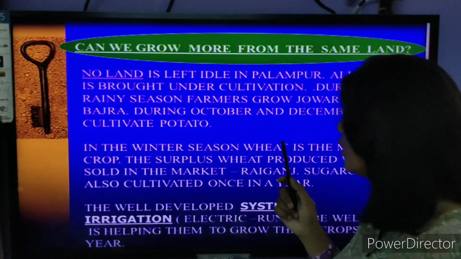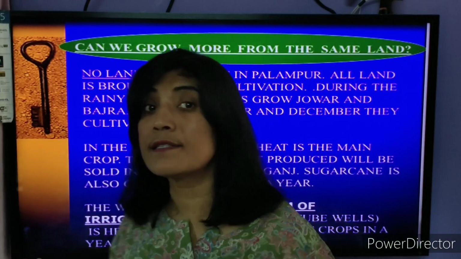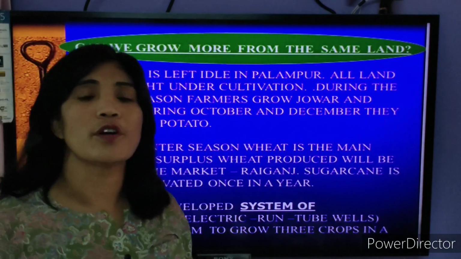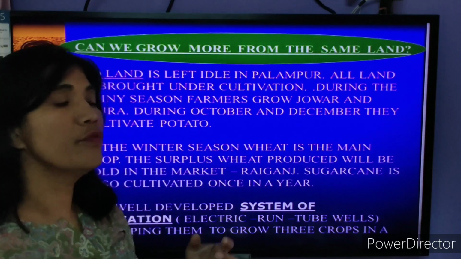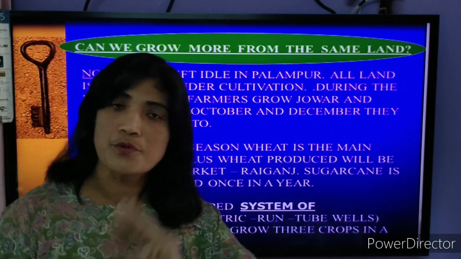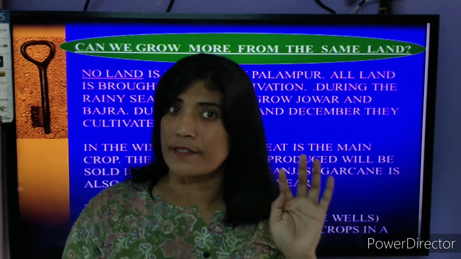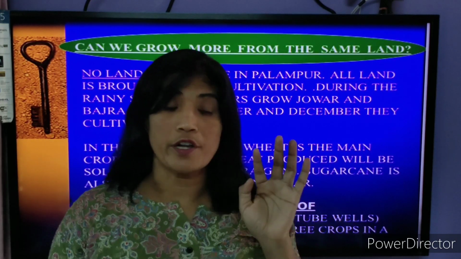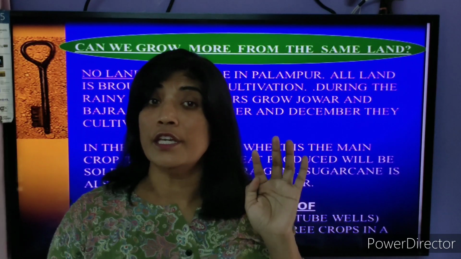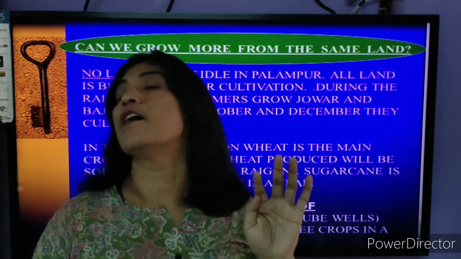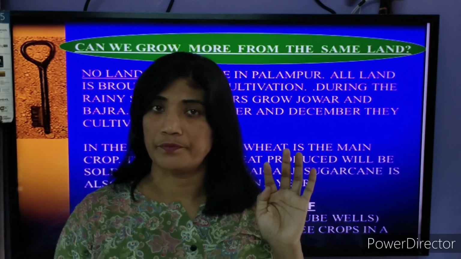When they are growing wheat, that is known as the Rabi season. So we have 3 different seasons, students. Number 1, the rainy season, we call the Kharif season. Whatever crops are grown during the rainy season are known as Kharif crops.